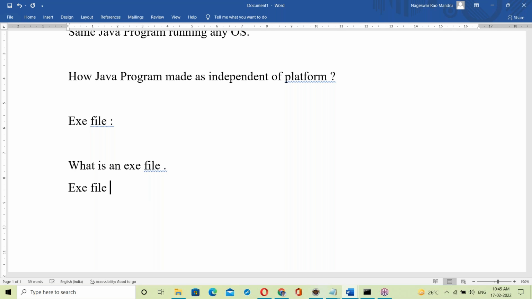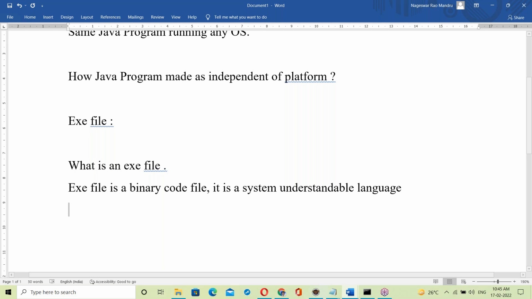See, an exe file is a binary code file. Yes, it's a binary code file. It is a system-understandable language. What is binary code? Zeros and ones format, right? Zeros and ones format is a binary code file. It's a system-understandable language.